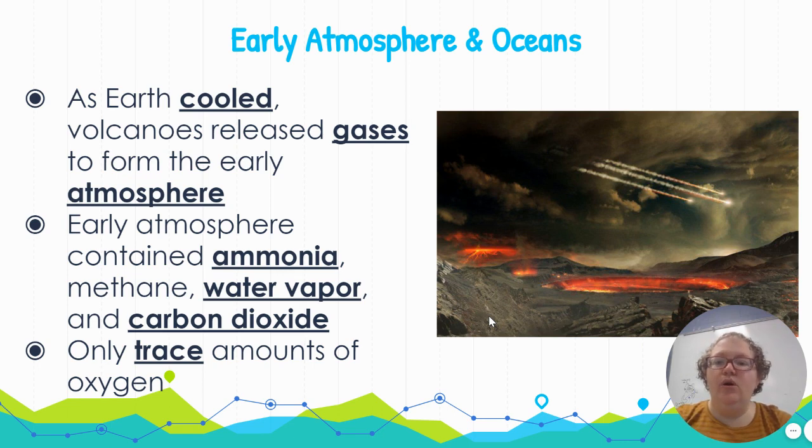As the Earth cooled, volcanoes started to form, right? The crust on the top cooled, but magma was still coming out like a volcano does. As those volcanoes erupted, they released gases, and those gases formed the early atmosphere of Earth. That early atmosphere contained gases like ammonia, methane, water vapor, and carbon dioxide, and only very small trace amounts of oxygen, not enough oxygen to support any life yet.